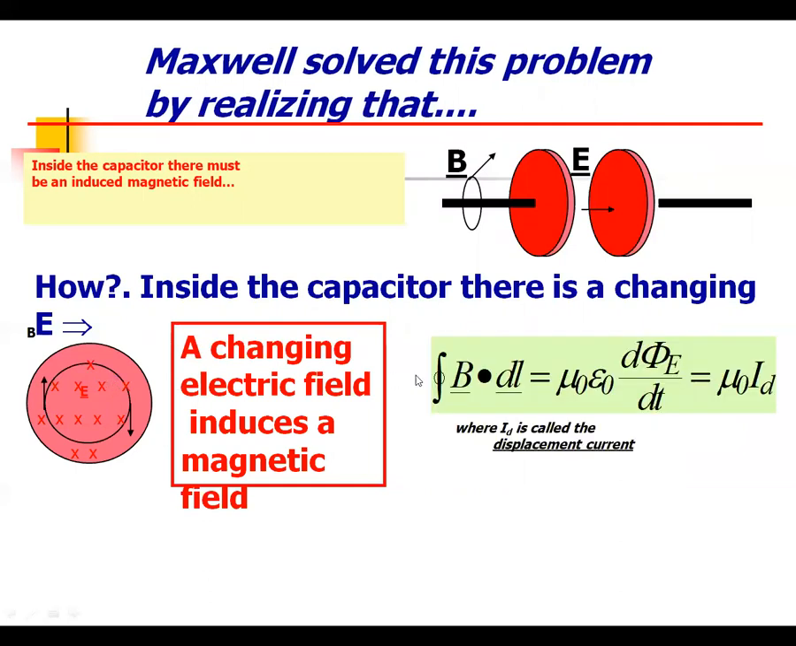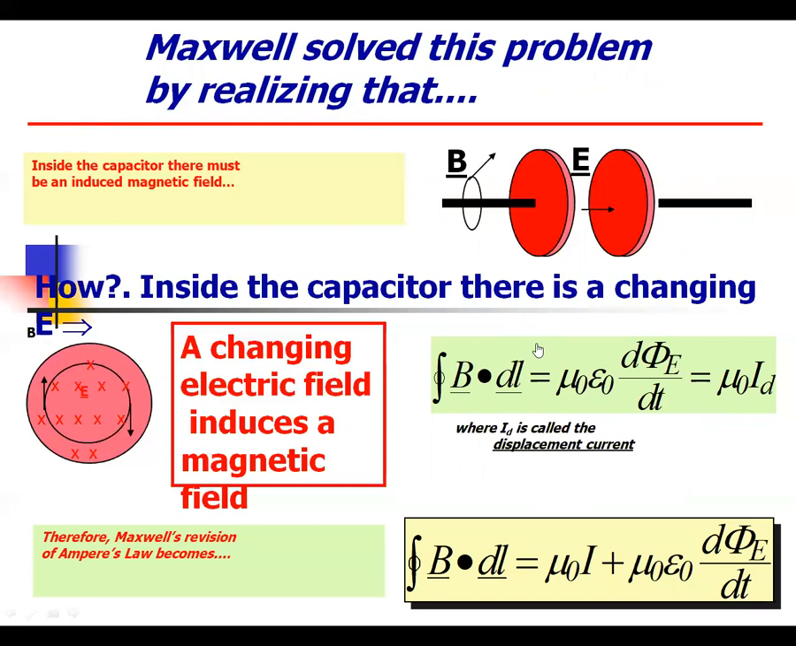So this is the integral B dot dl, which is equal to mu naught epsilon naught d phi E by dt, which equals mu naught I_d, where I_d is the displacement current. So this is the equation Maxwell saw by modifying the Ampere circuital law.